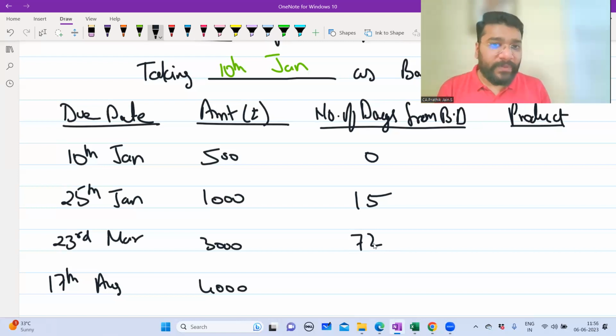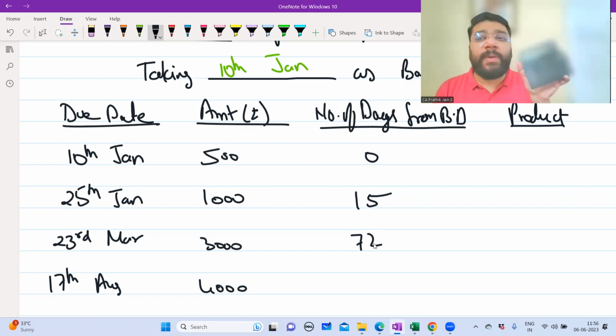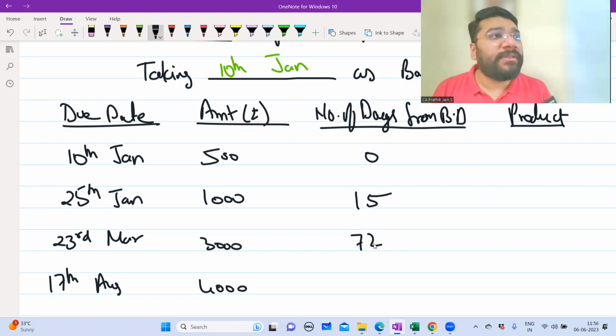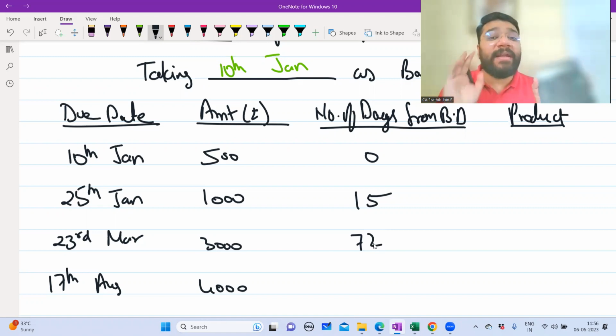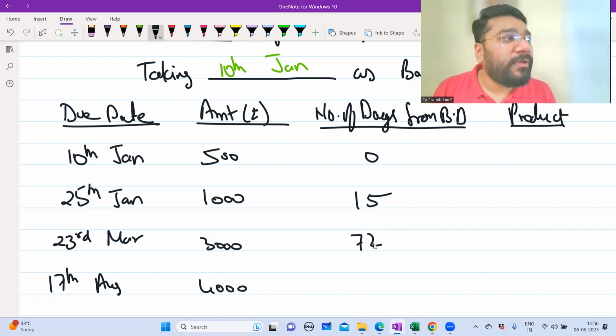I'm telling one more time. From 10th Jan, I need to travel to 23rd of March. So from 10th of Jan, if I start walking, how many days will I take to reach 31st of Jan? I need to reach 31st of Jan. I'm currently on 10th. So 31 minus 10 is how much? I'll take 21 days to reach 31st Jan, plus 28 days of February, plus 23 days of March. So I'll take 72 days. That is, from 10th of Jan, if I start traveling, I'll take 72 days to reach 23rd of March.